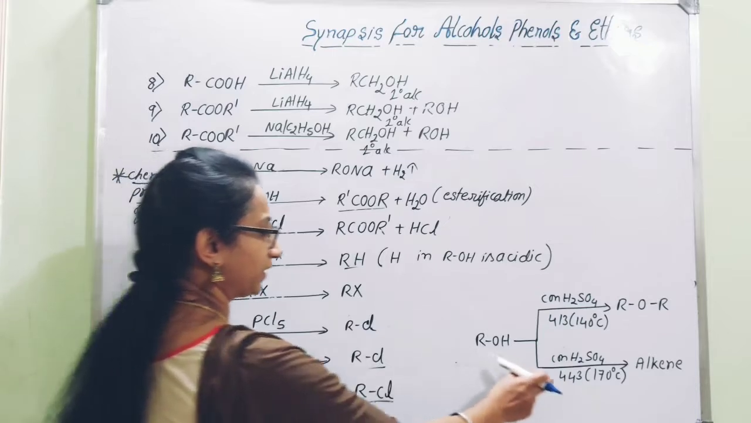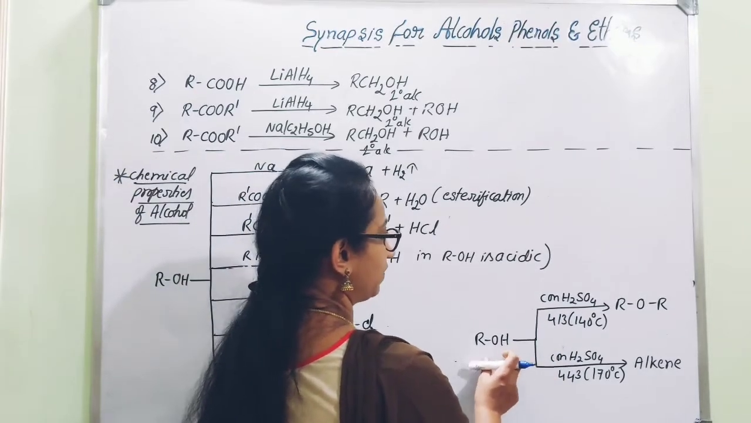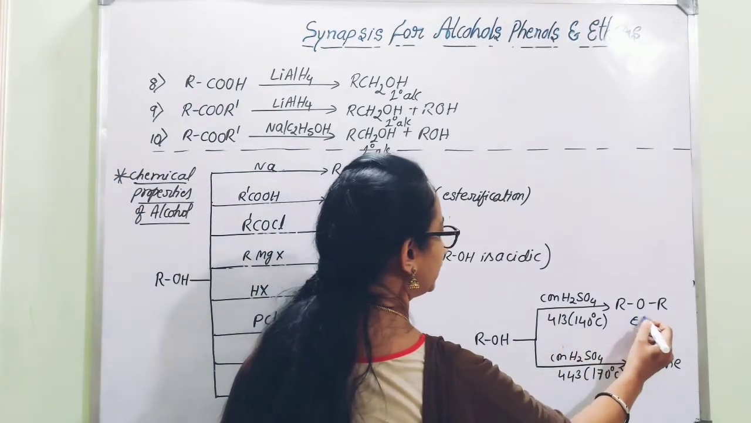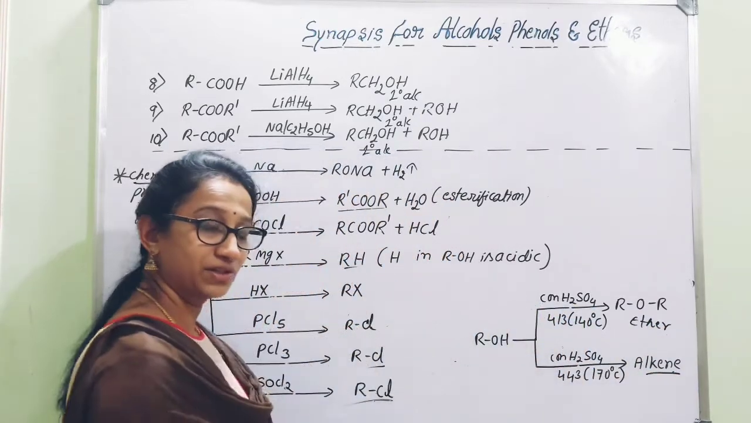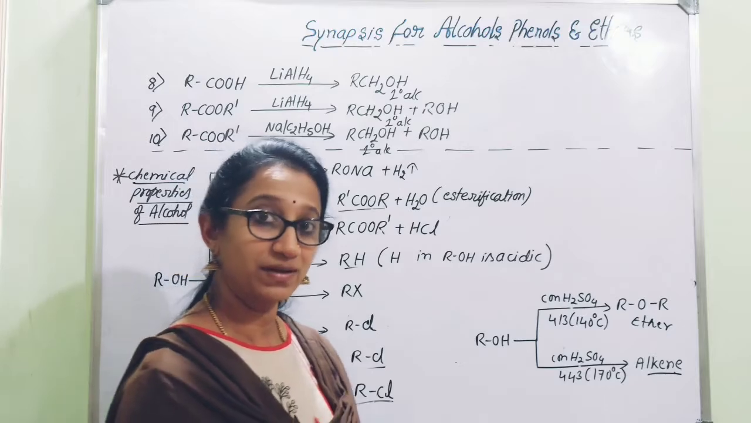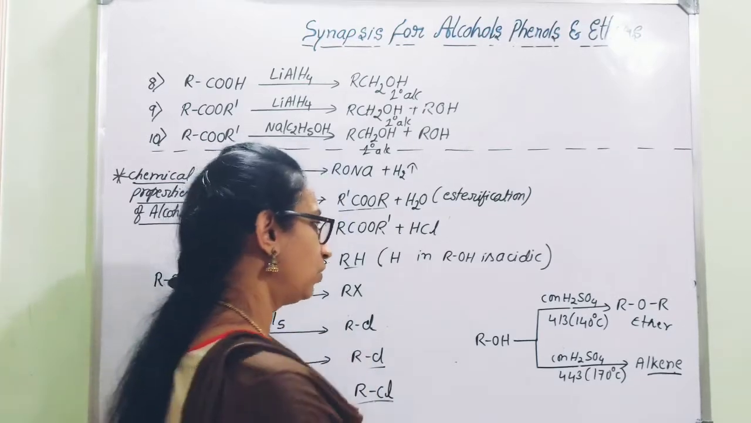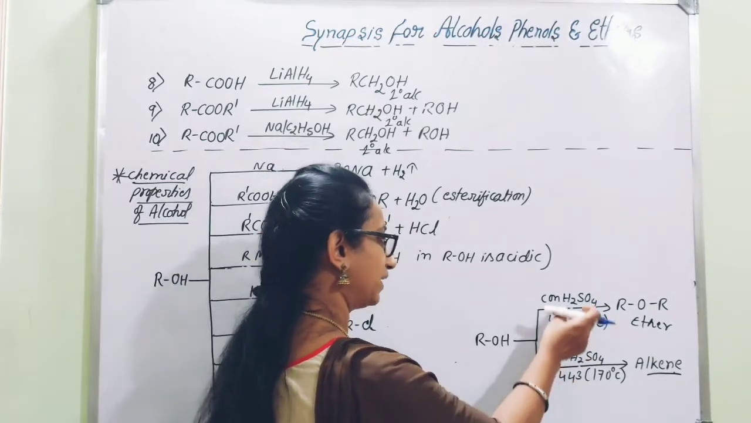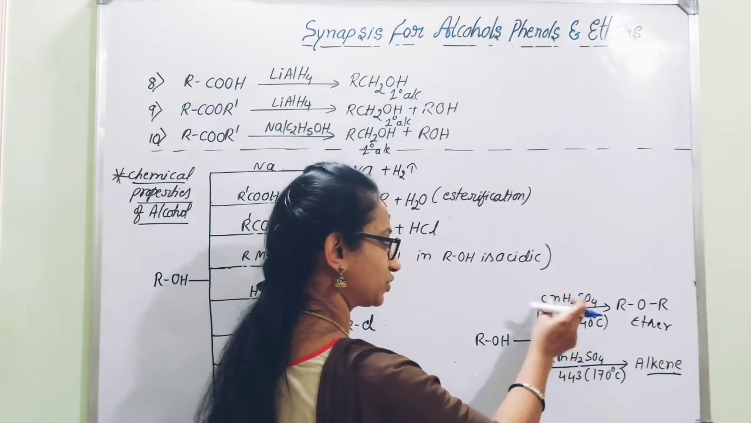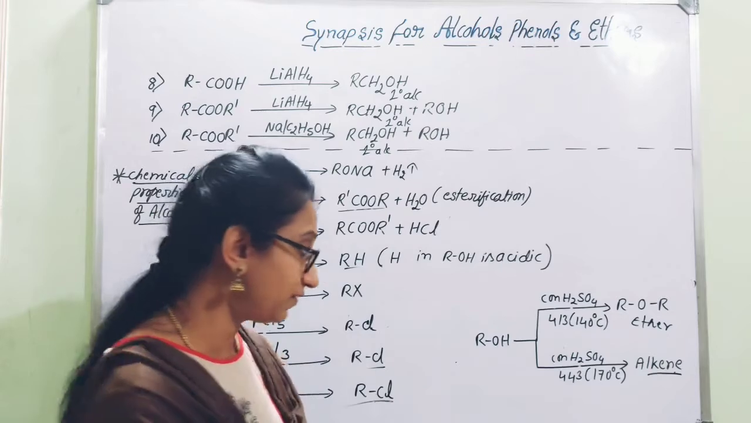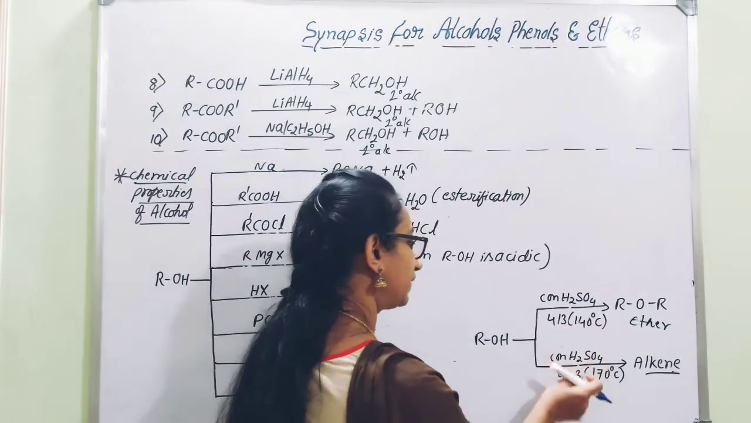And next, importantly, there is conversion of alcohol either into ether or into alkene. It depends on the condition. You should be a keen observer while reading the question. If the question includes the reaction of alcohol with concentrated H2SO4, we should be cautious about the temperature.